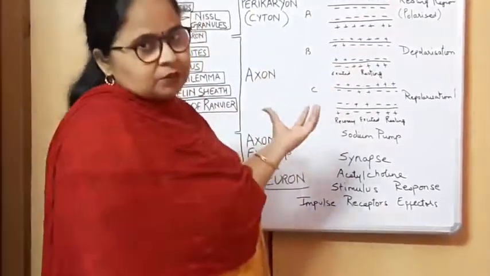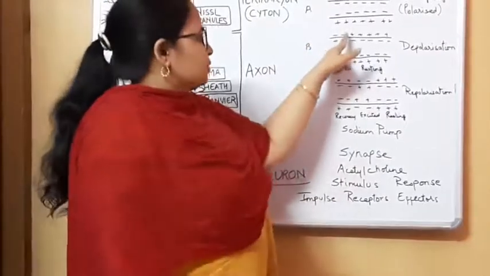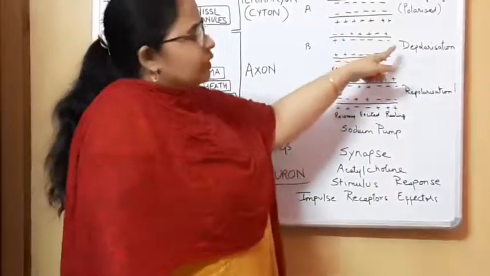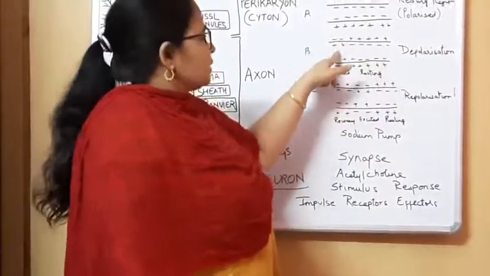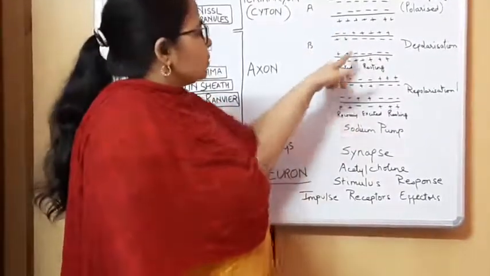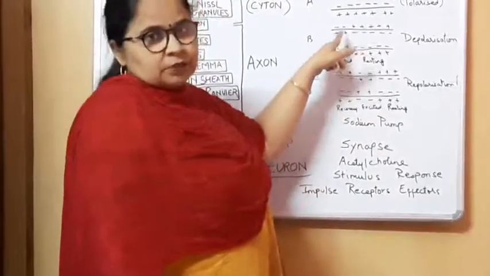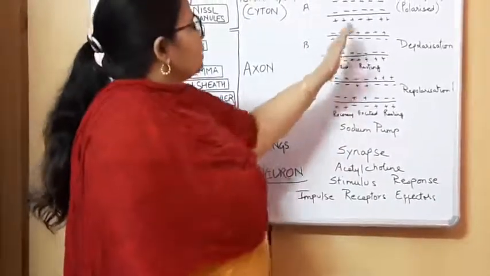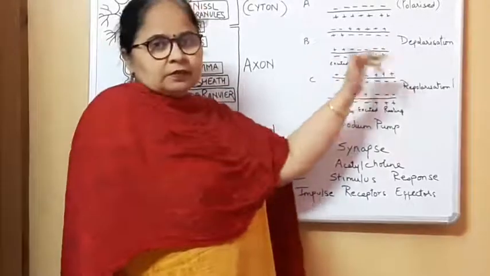Whenever a stimulus is perceived, at the part of the body where the stimulus is perceived, depolarization takes place. Positive ions come inside and negative ions go outside. So this is known as the excited state or depolarized state. And the remaining axon remains in the resting condition.